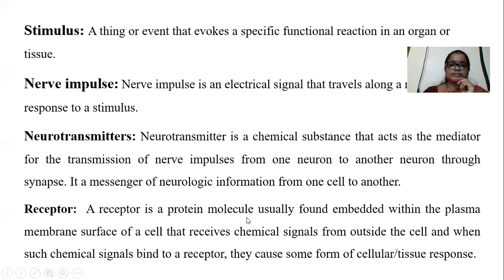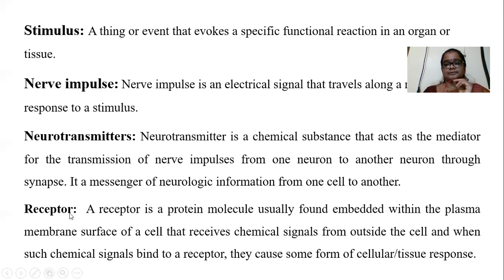So first is the stimulus. In response to a stimulus, nerve impulse production happens. After production of nerve impulses, the transmission of nerve impulses requires which chemical molecule? That is neurotransmitters. Got my point?